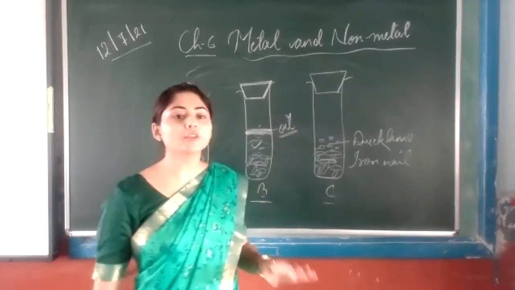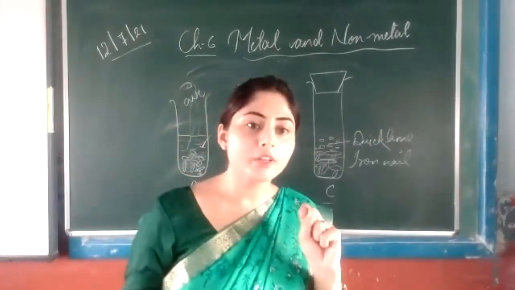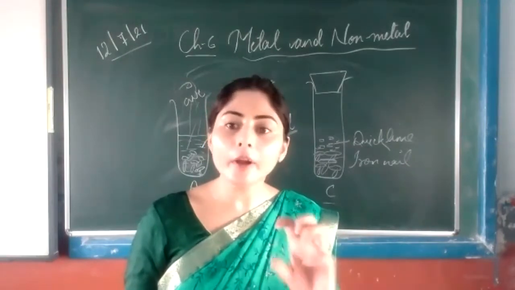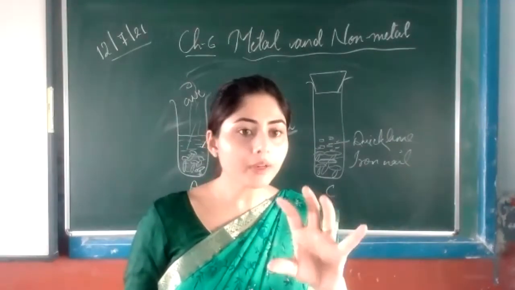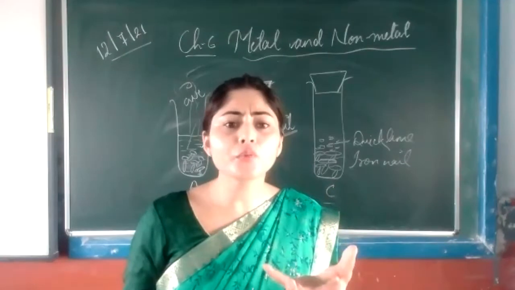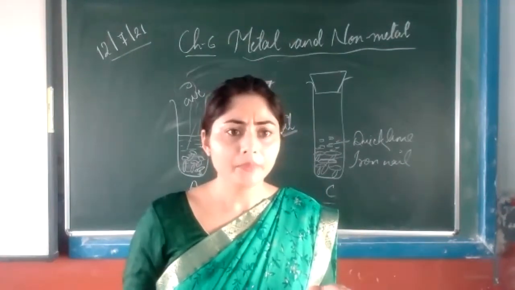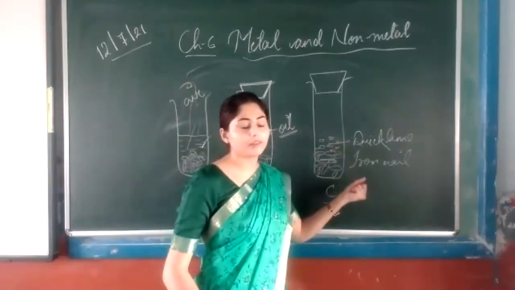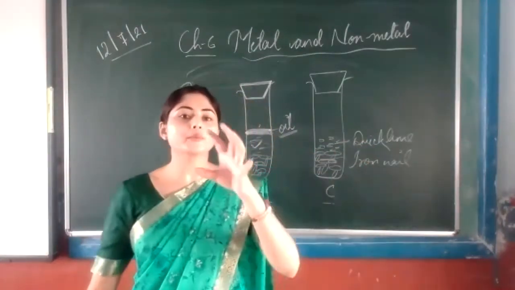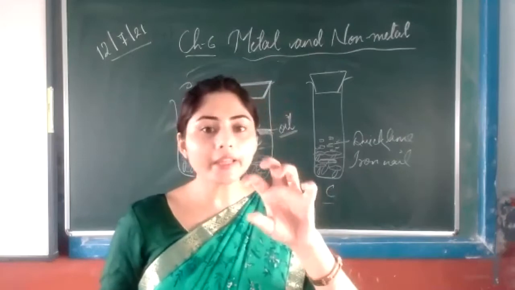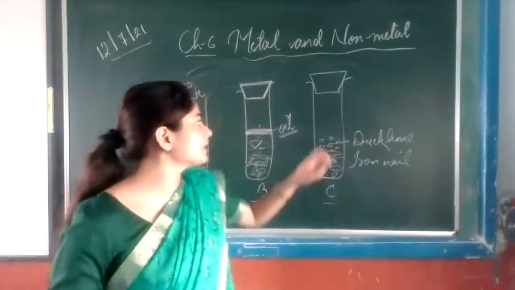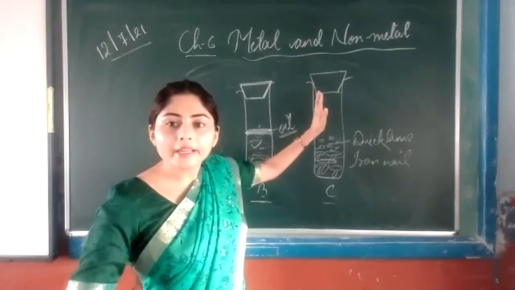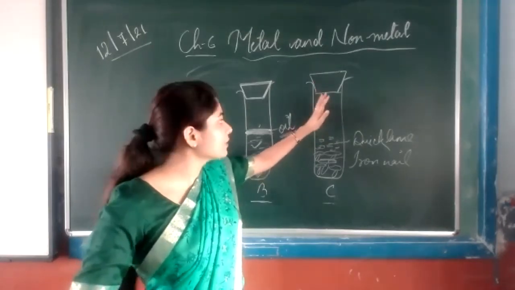So this quicklime has the property to absorb the moisture from the air. Moisture means what? The water vapor. So this quicklime will absorb the moisture. Slowly it will absorb all the moisture which is in this test tube.